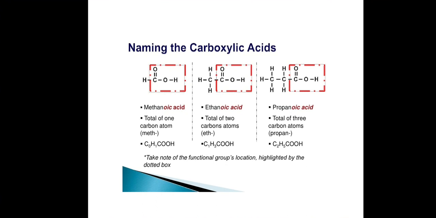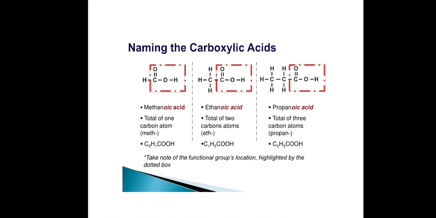Next one is the derived system. Some carboxylic acids may be named as substituted acetic acids. For example, (CH3)3COOH. Here three CH3 groups are substituted in acetic acid, replacing three hydrogens. So the derived name is trimethyl acetic acid. Another example is C6H5CH2COOH. This compound is called phenyl acetic acid. Here the phenyl group is substituted in acetic acid, so it is called phenyl acetic acid.